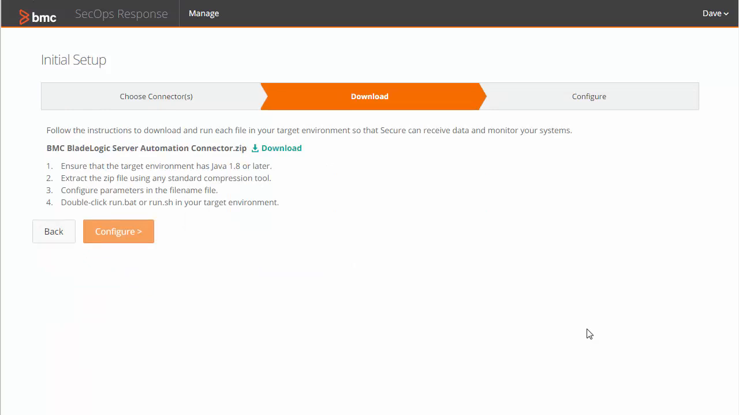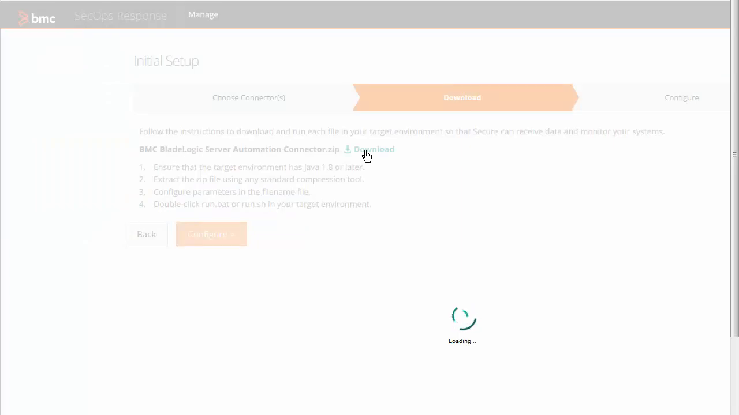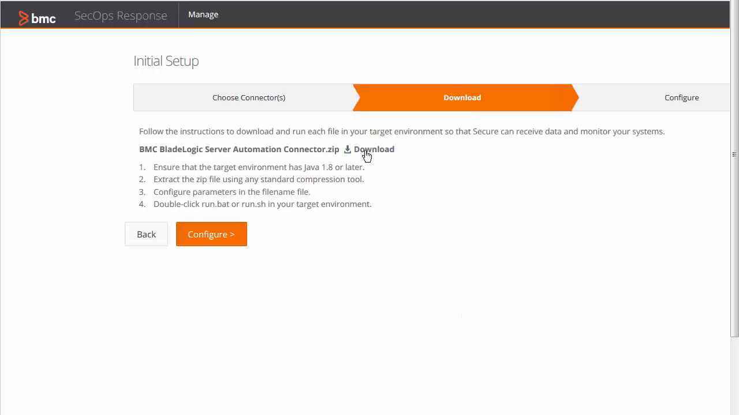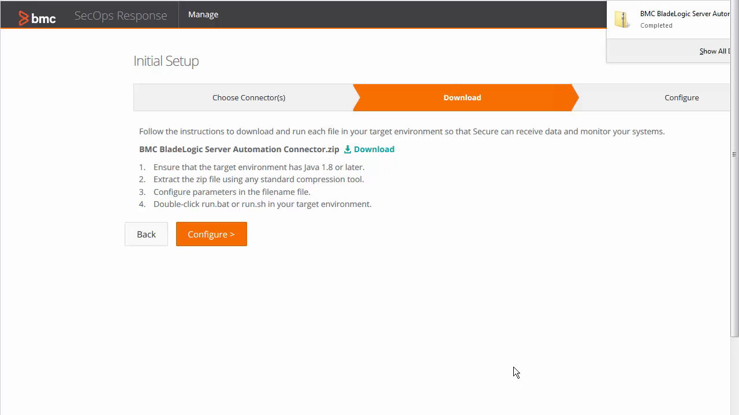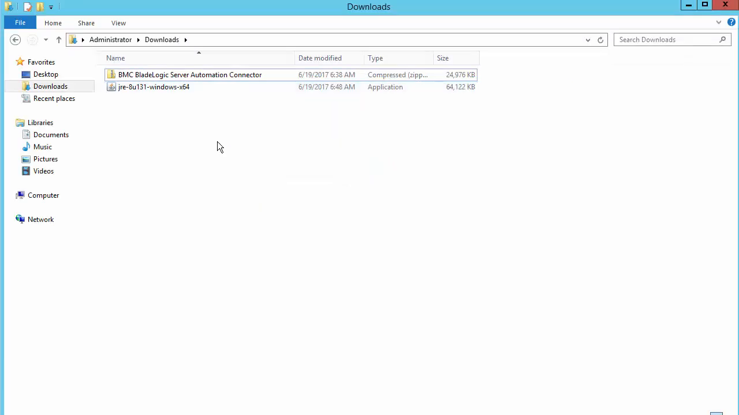This page shows me the connectors that are going to be downloaded. Right now there's just one. Download the connector for BSA by clicking here. The download begins. The download consists of a zip file. When the download is complete, extract the contents of the BMC BladeLogic Server Automation Connector zip file.